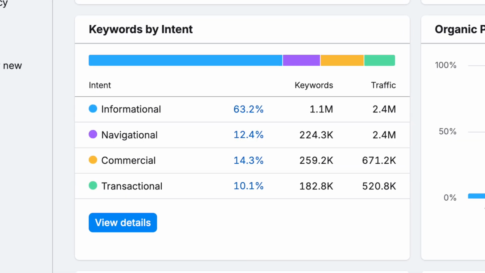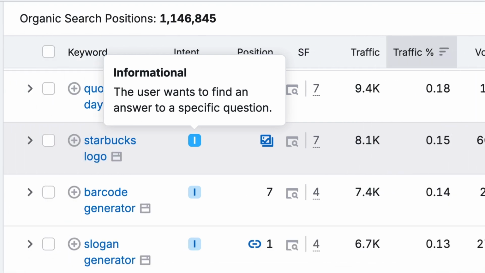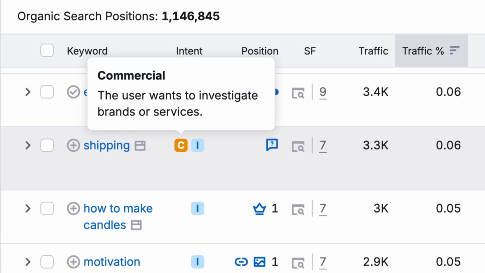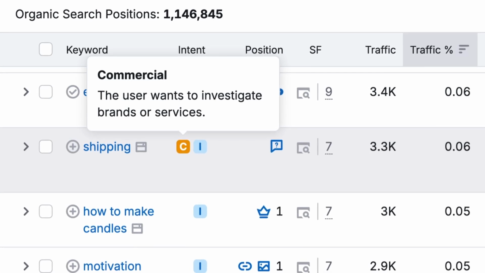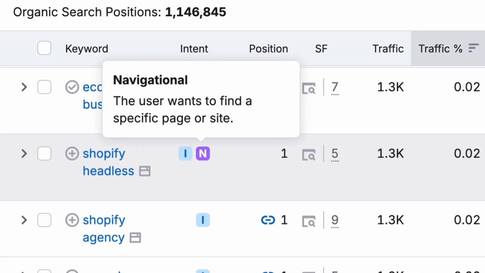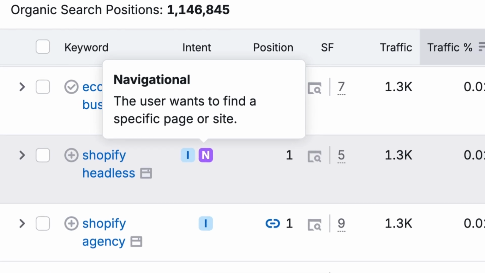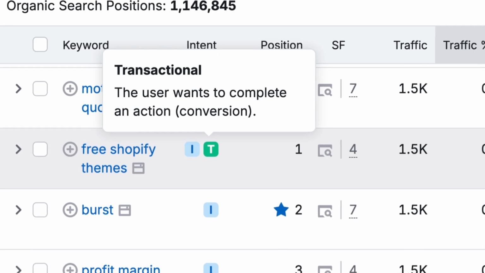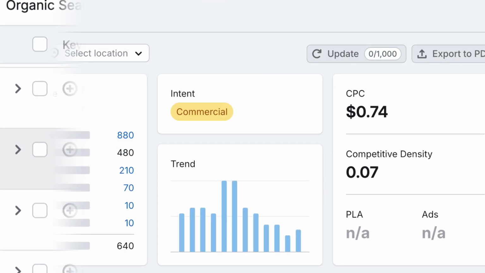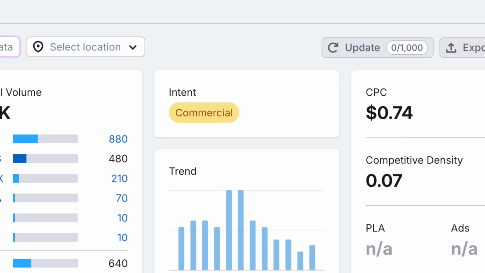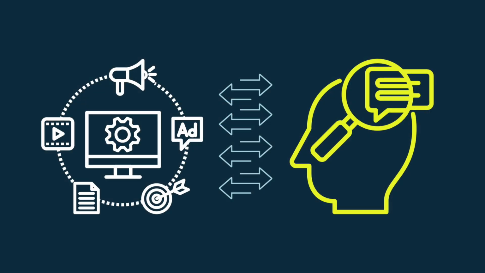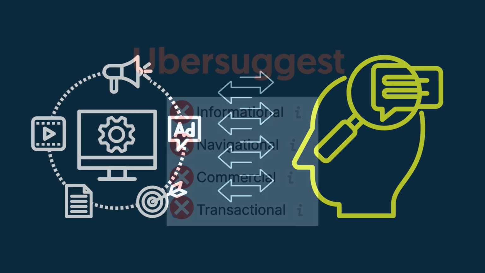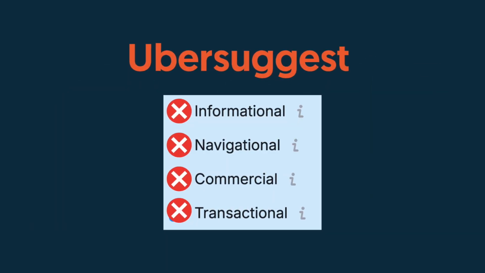Semrush divides keywords into 4 key categories: informational, where the user wants to find a specific answer to a question; commercial, where the user wants to investigate brands or services; navigational, where the user wants to find a particular page or website; and transactional, where the user wants to complete an action, for example, make a purchase. Search intent data is crucial for marketers and SEOs, as it helps them create content that aligns more closely with what people are actually searching for, so it's a shame that Ubersuggest doesn't offer any.